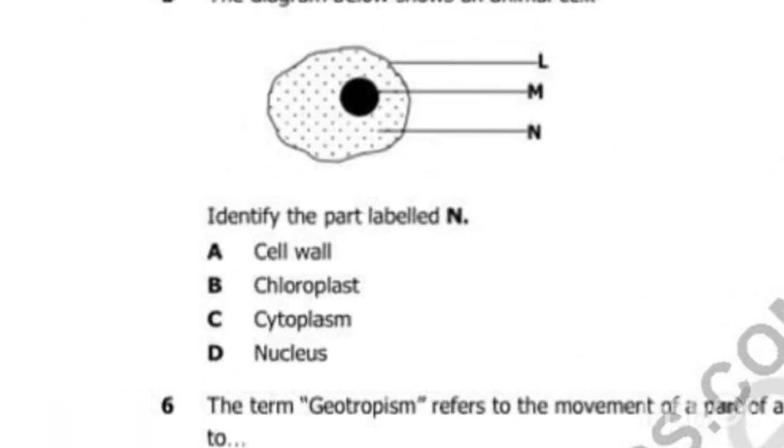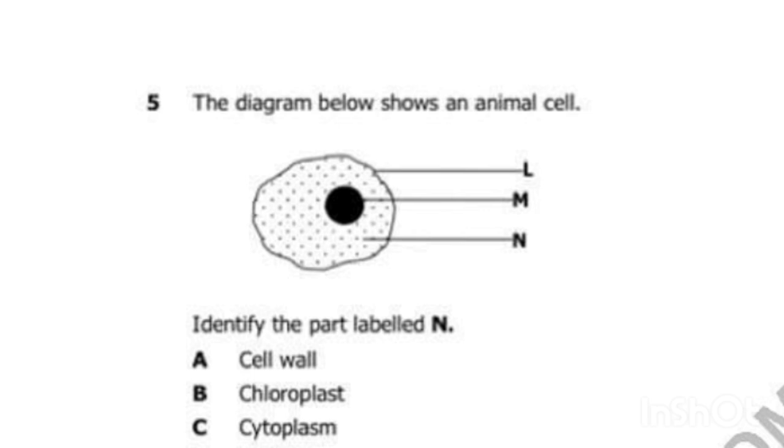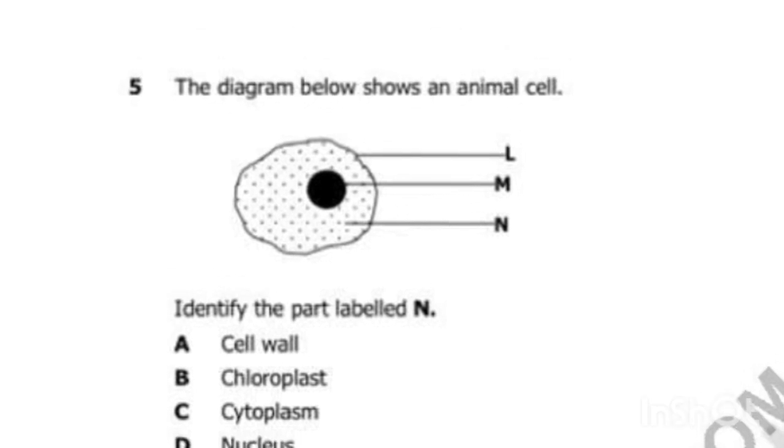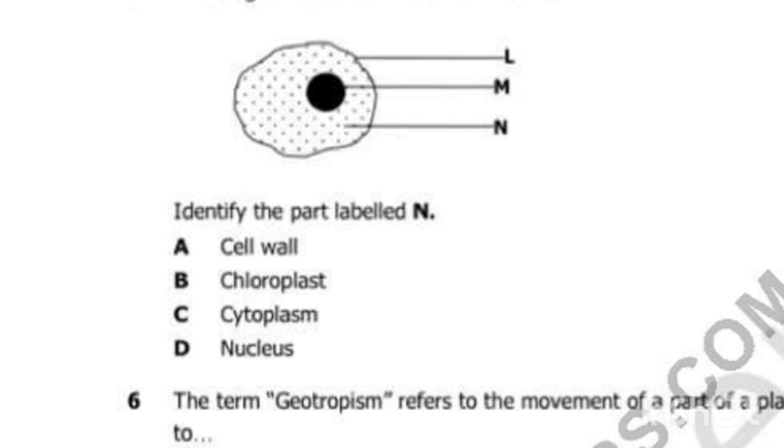So let's go to question number 5. We have an animal cell. The diagram below shows an animal cell. Identify the part labeled N. The part labeled N is the cytoplasm. So we know the function of cytoplasm. That's where your nutrients are dissolved. It is the liquid part of a cell.